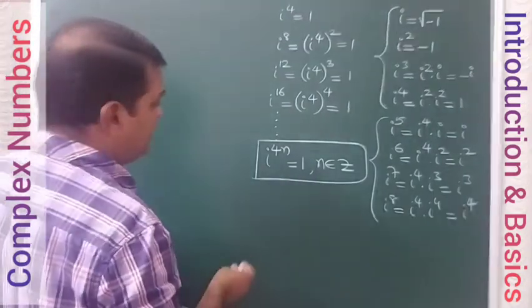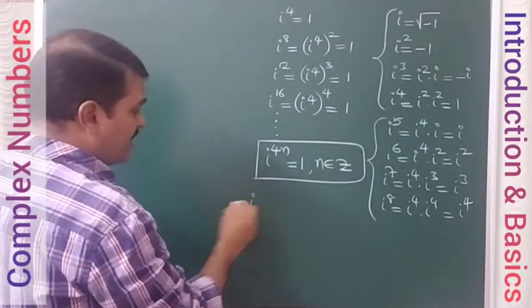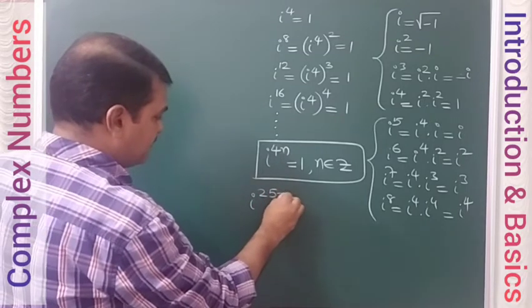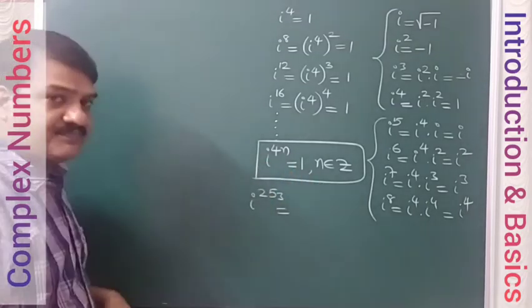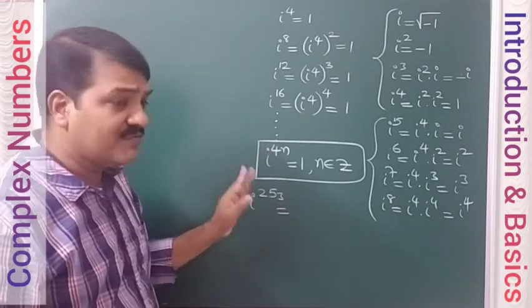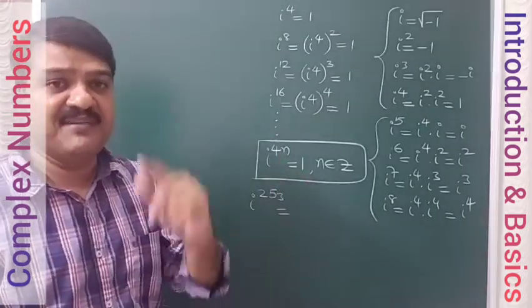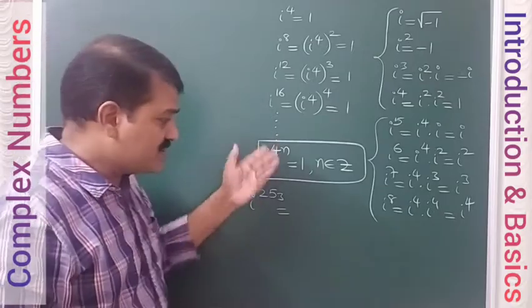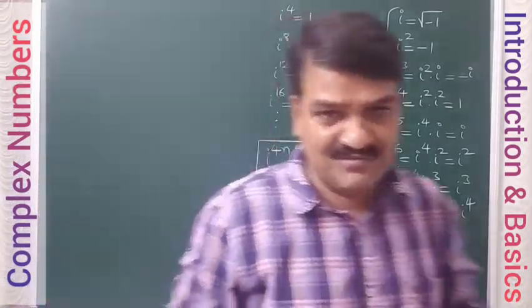For example, if you have i power 253, how to calculate? Simple. What is the nearest multiple of 4 for this? That you identify. And what is the rule of divisibility by 4?